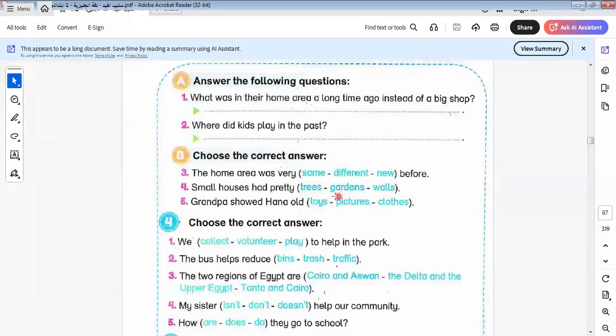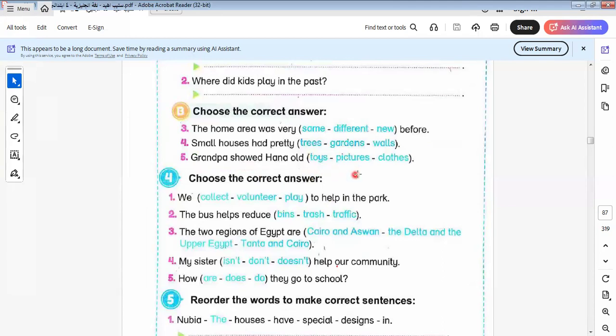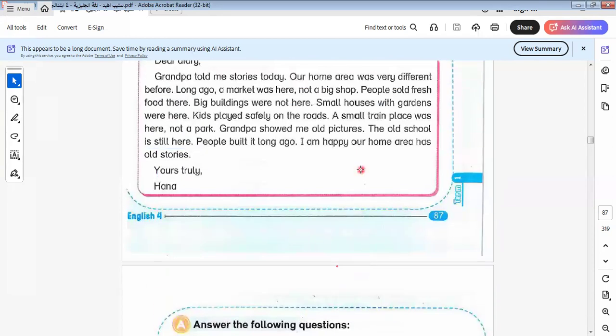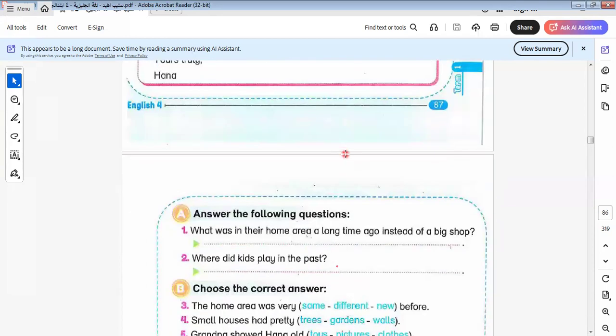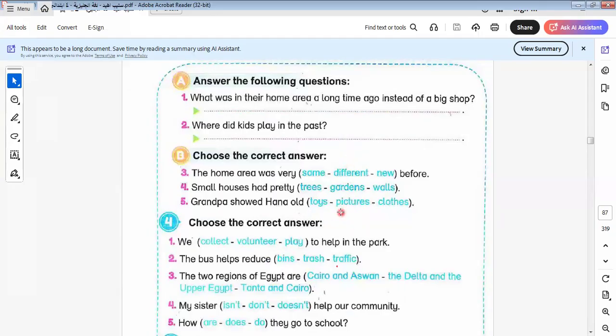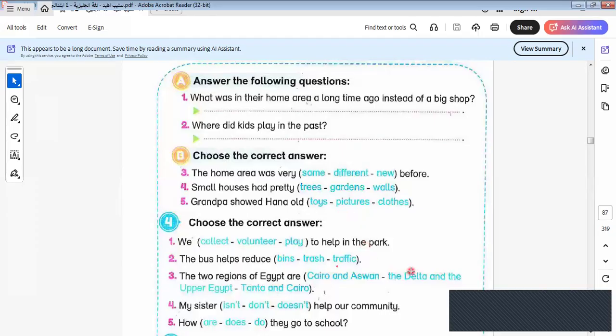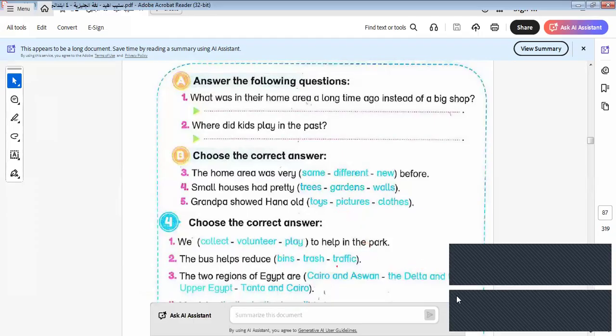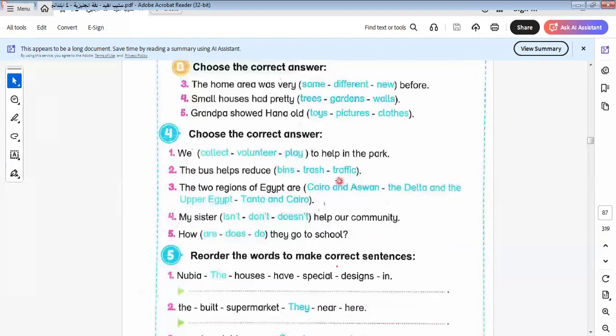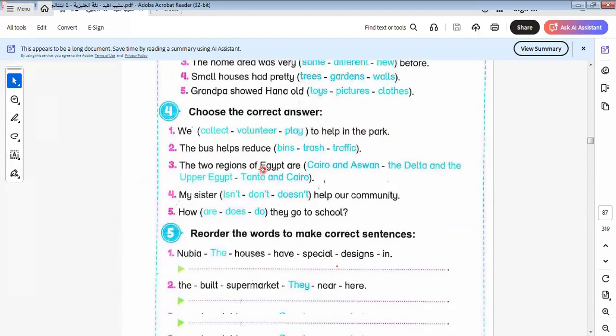Grandpa showed Hannah old pictures. We can't say pictures; we must say photos, because they are pictures of people. We say photos, not pictures. The correct one will be photos. We volunteer to help in the park.